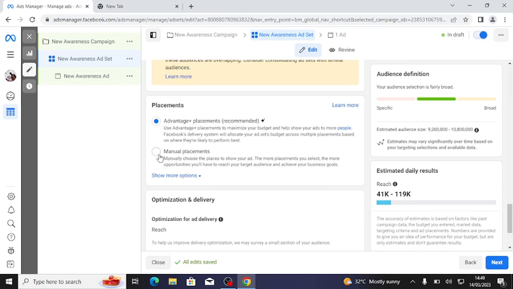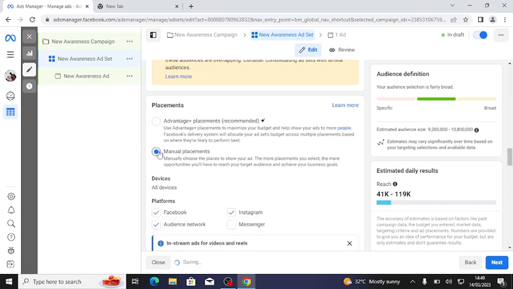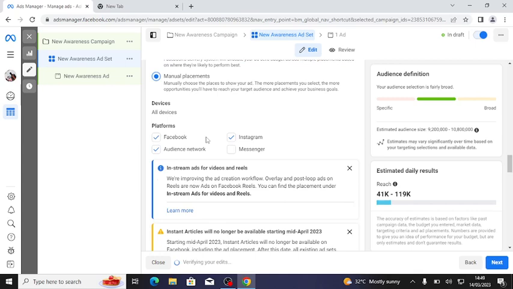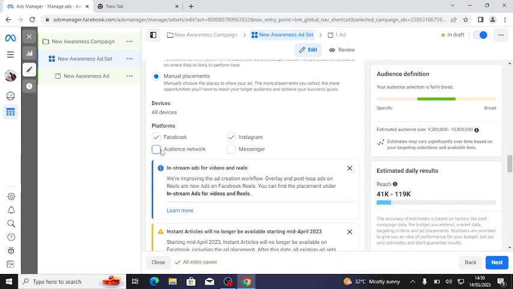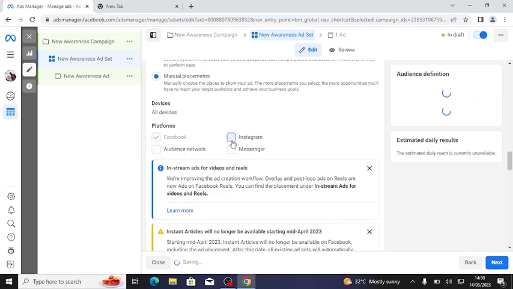But it is preferred, as a professional, you choose manual placement. Now the platforms you want it to be shown on, you can decide. Now audience network are other Meta platforms. You can decide to choose only Facebook, or Instagram, or Facebook plus Instagram.